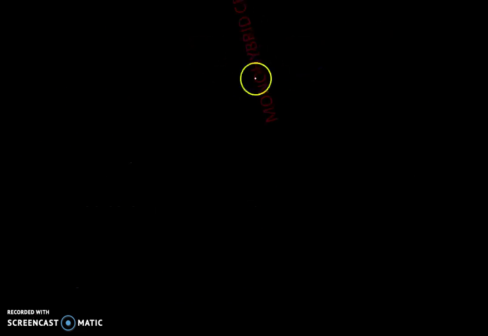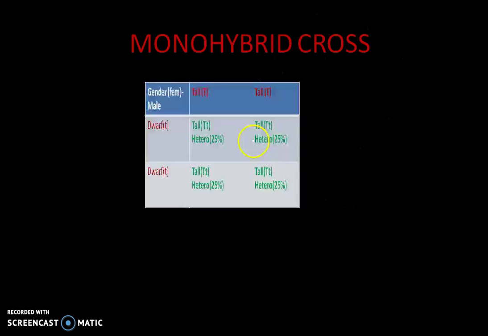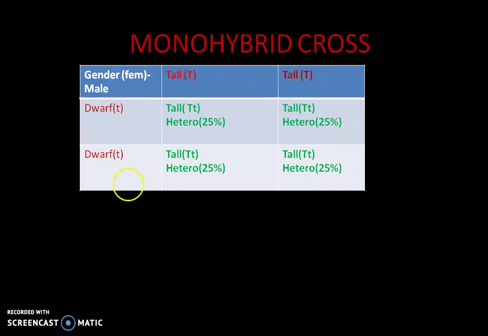Now we go directly into the monohybrid cross, and after that we will go to the problems of different variations asked in your entrance exam. First, we have a parent that is homozygous tall, with capital T, and a parent that is homozygous dwarf. When we cross both parents, in the Punnett square we get 100% tall offspring, and the offspring are heterozygous.